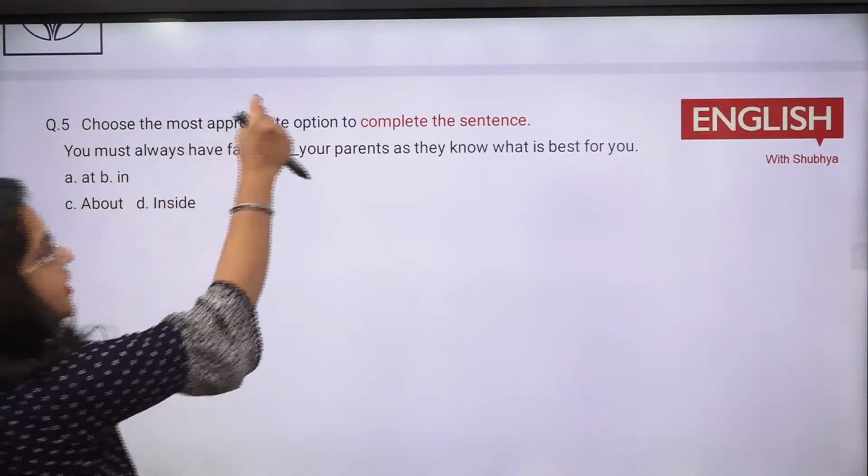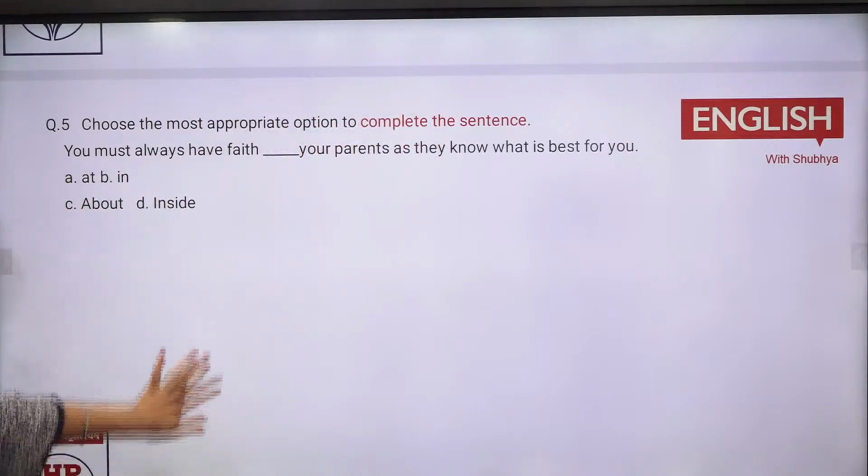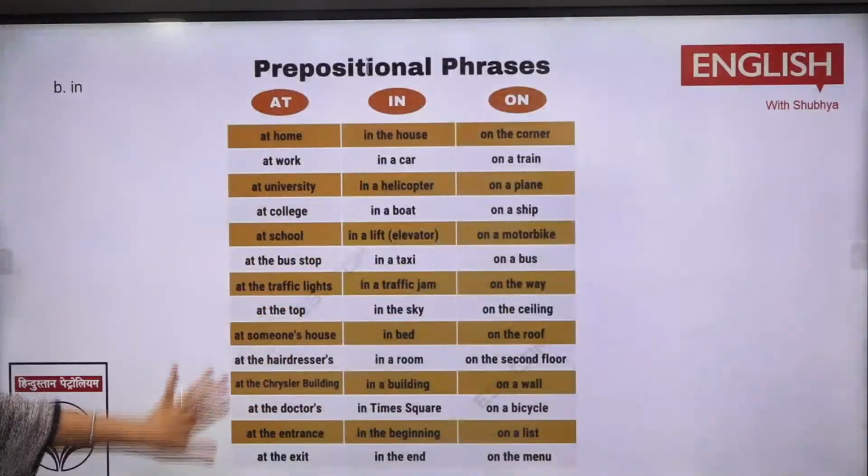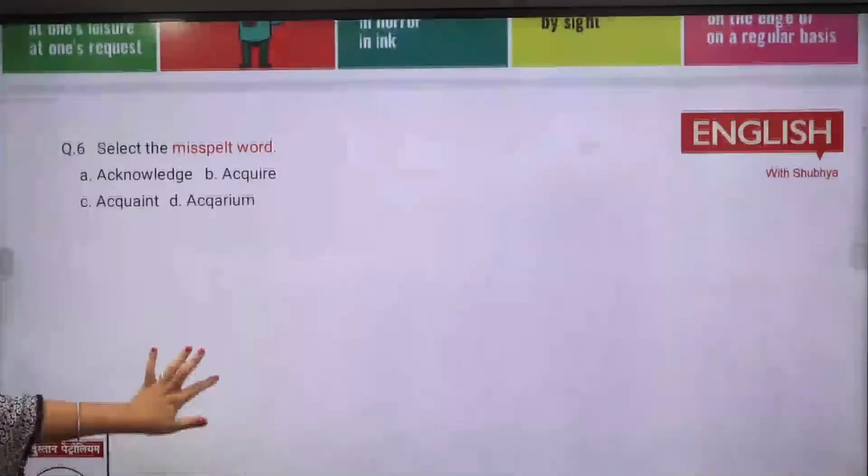You must have faith in your parents, right? तो faith in होता है trust होने के लिए. Again we have discussed some of the prepositions. You can have a list of it.